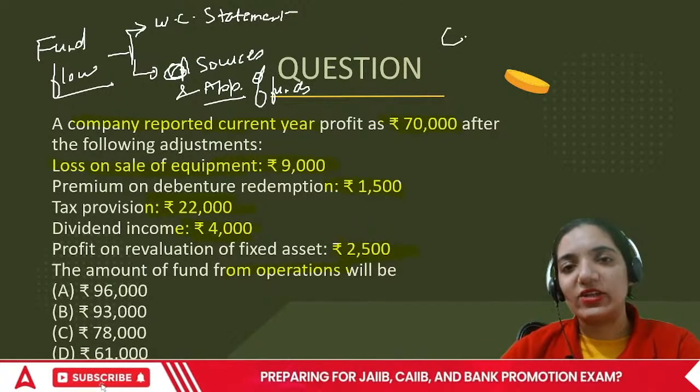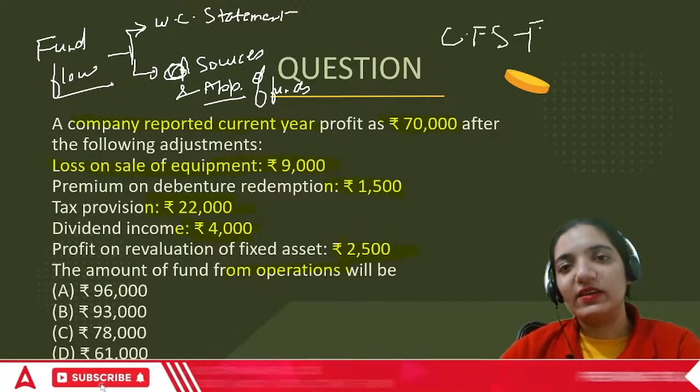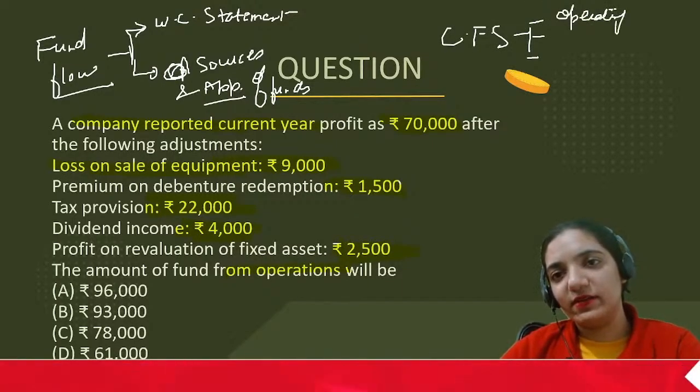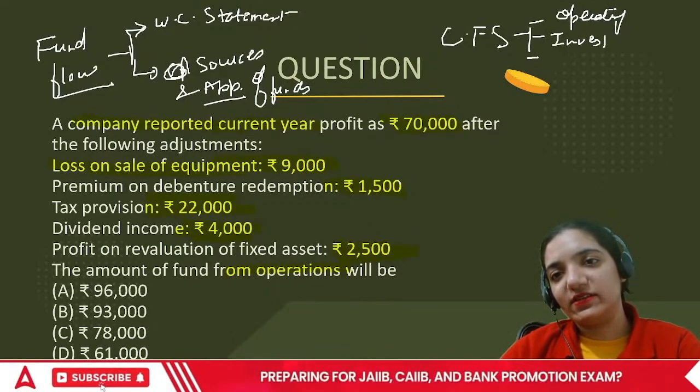While in a cash flow statement, they divide the entire portion into three activities: operating, investing, and financing.